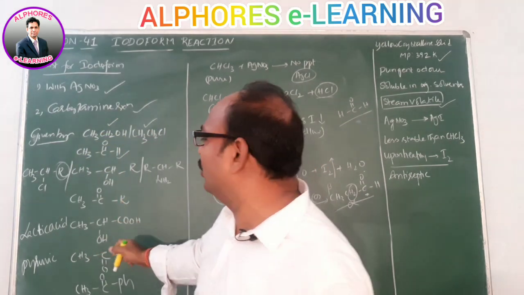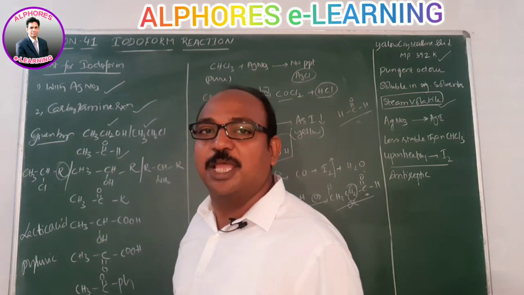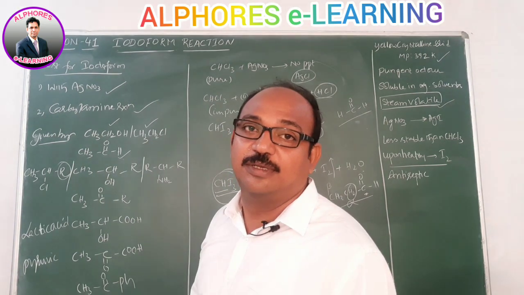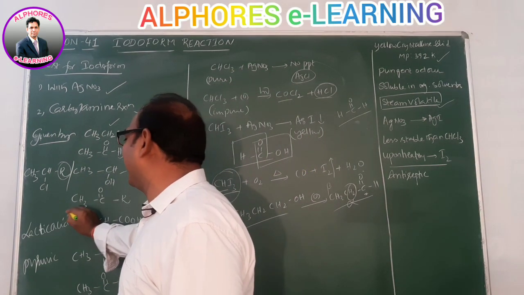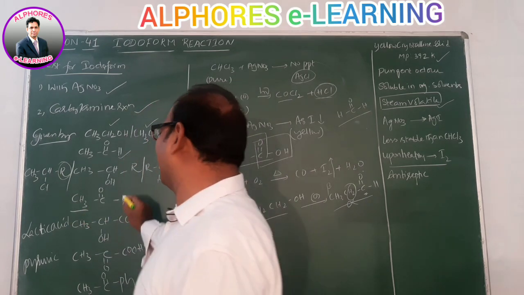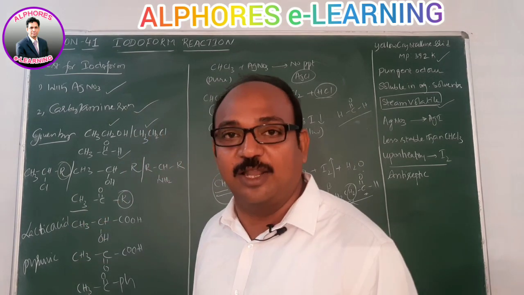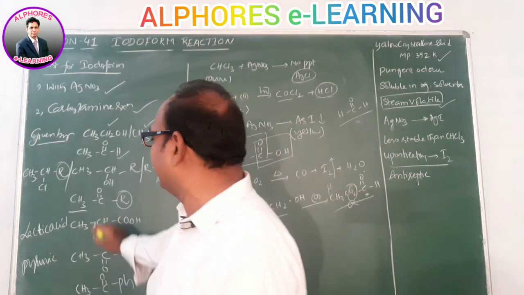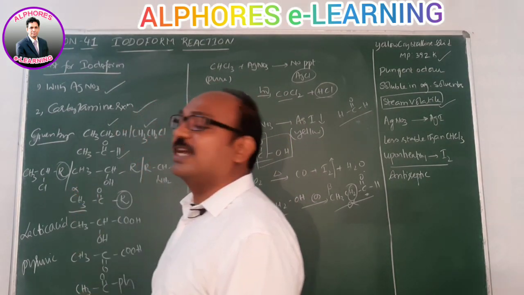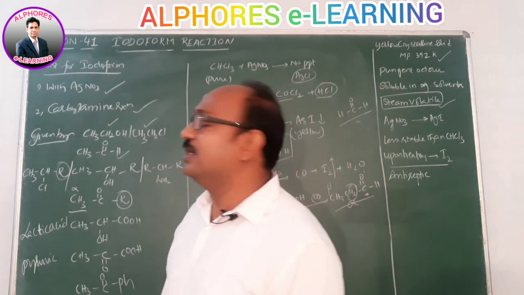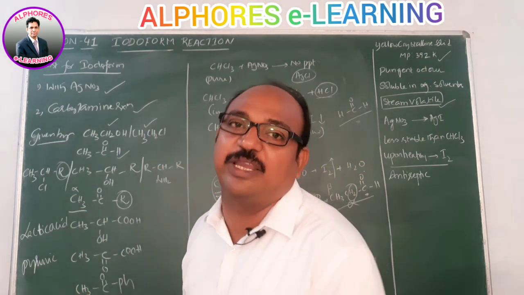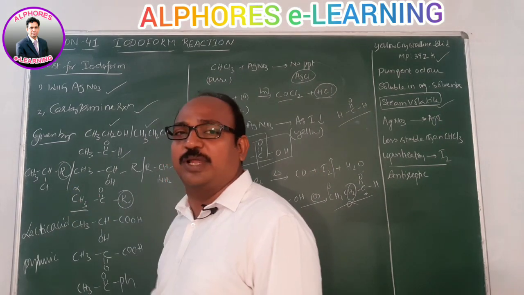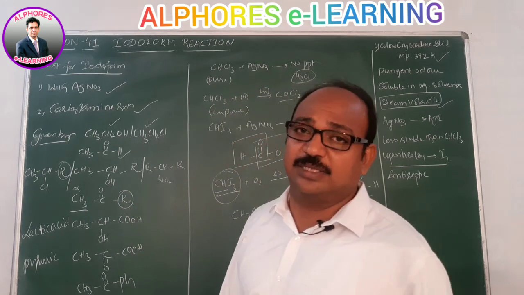2-alkanols upon oxidation you are getting methyl ketones. So here the C double bond O group is attached to methyl and another alkyl group, whatever it may be. It can perform iodoform reaction because, with respect to this C double bond O, this carbon is alpha carbon. So obviously the alpha carbon consists of 3 hydrogens. Because of the presence of 3 hydrogens, it can perform haloform reaction.